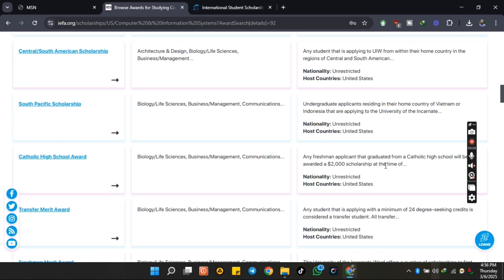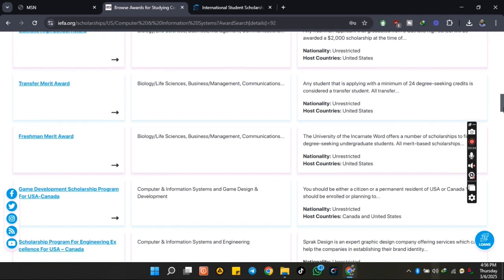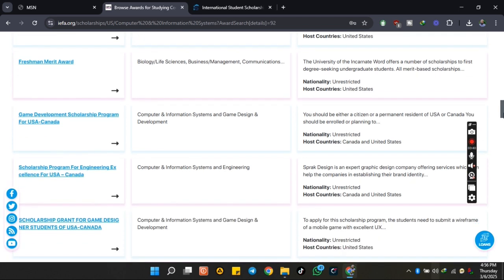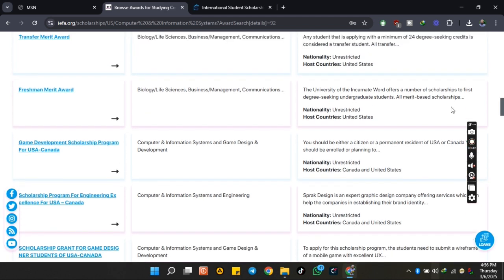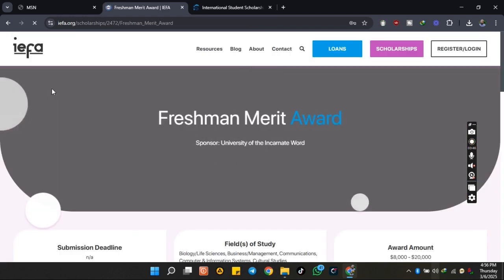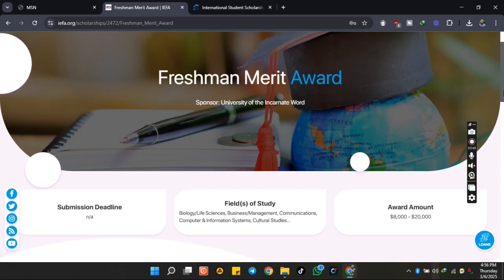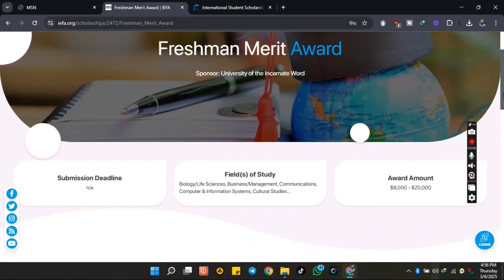Okay, now we are here. Catholic High School Award. The program that will make you eligible, and the scholarship amount. Now let's choose one of the scholarships and see what it really entails. Freshman Merit Scholarship. That's what we are choosing. Now we have the Freshman Merit Award.